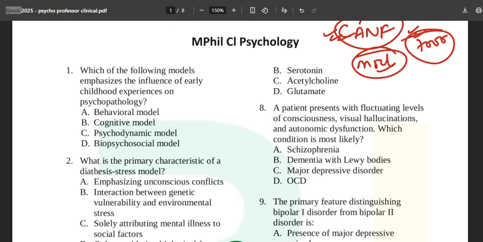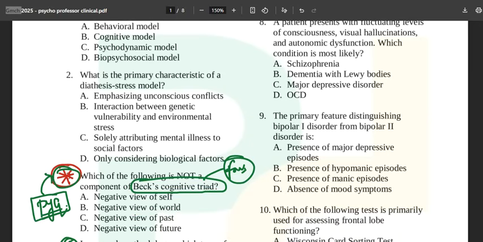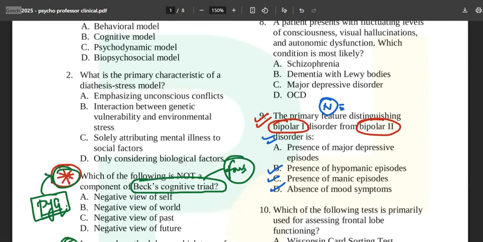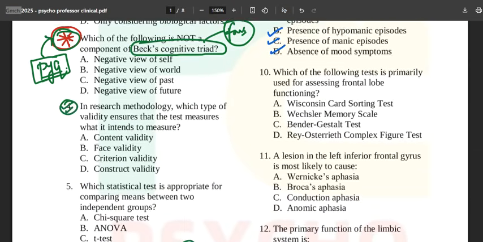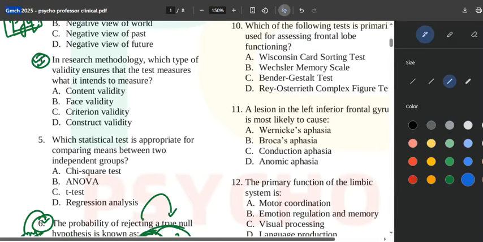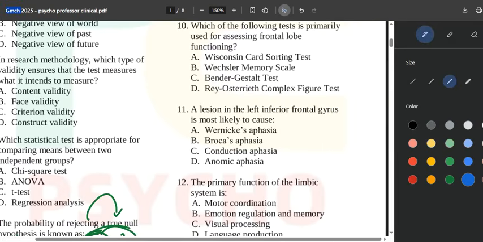Then you have one from the N book. Then see, once again a PYQ repetition. This question came in RINPAS about bipolar 1 and bipolar 2, and I have told you that bipolar 1 is once again a favorite of the MPhil entrance examinations. Presence of hypomanic, manic episodes: this is directly from the N book as well, Neeraj Ahuja's short textbook of psychiatry. Now, a lesion in the left inferior frontal gyrus. For this question, you don't need to know what is left, what is inferior, what is gyrus.